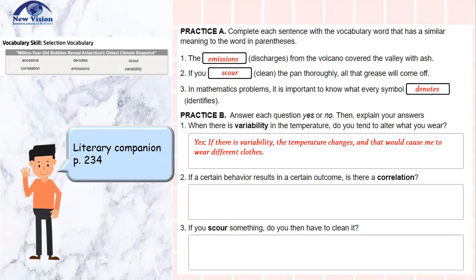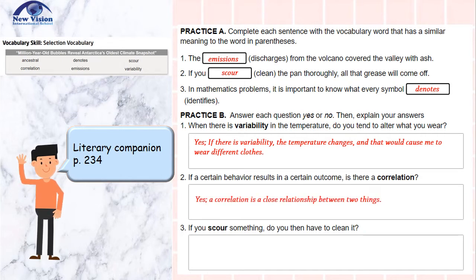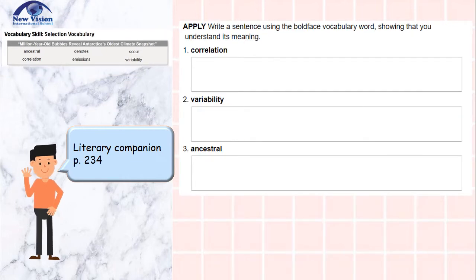2. If a certain behavior results in an uncertain outcome, is there a correlation? Answer: yes. A correlation is a close relationship between two things. 3. If you scour something, do you then have to clean it? Answer: no. If you scour something, you've already cleaned it. Apply. Write a sentence using the boldface vocabulary word showing that you understand the meaning.